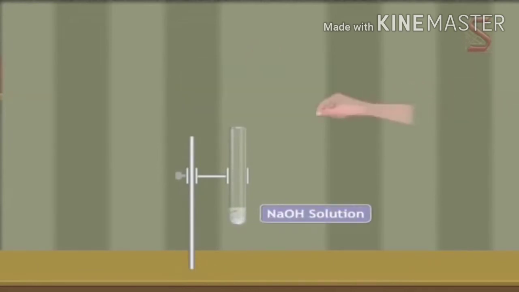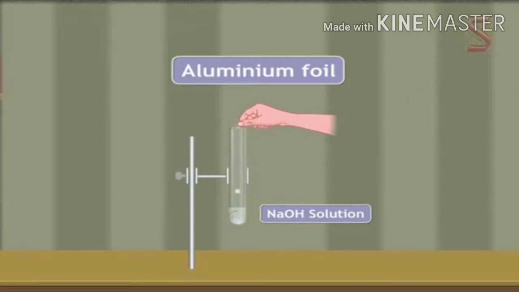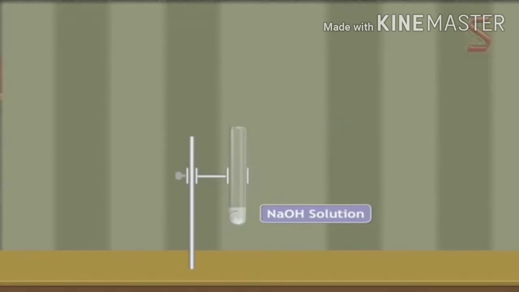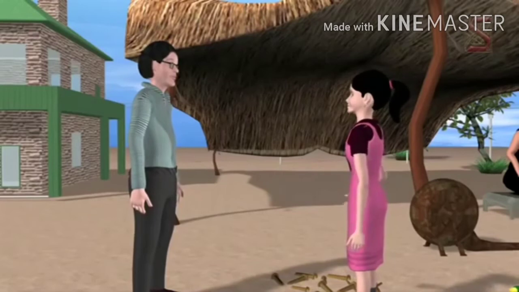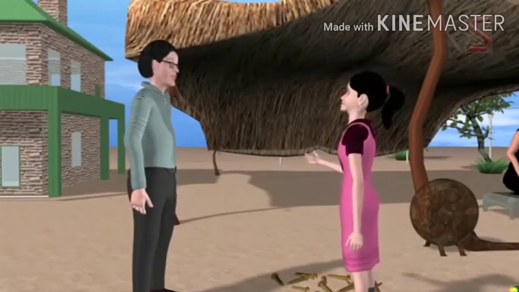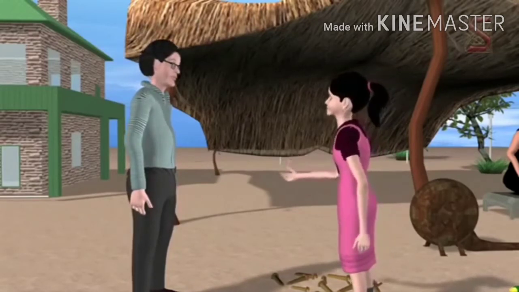Into this solution, drop a piece of aluminium foil. We now bring a burning splinter near the mouth of the test tube. The splinter is put off with a pop. This shows that hydrogen gas was produced. In short, the reactions of metals with acids and bases are quite similar.